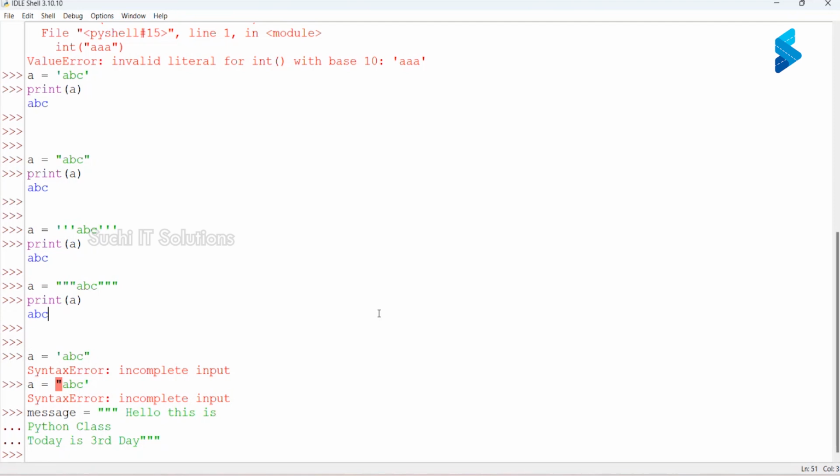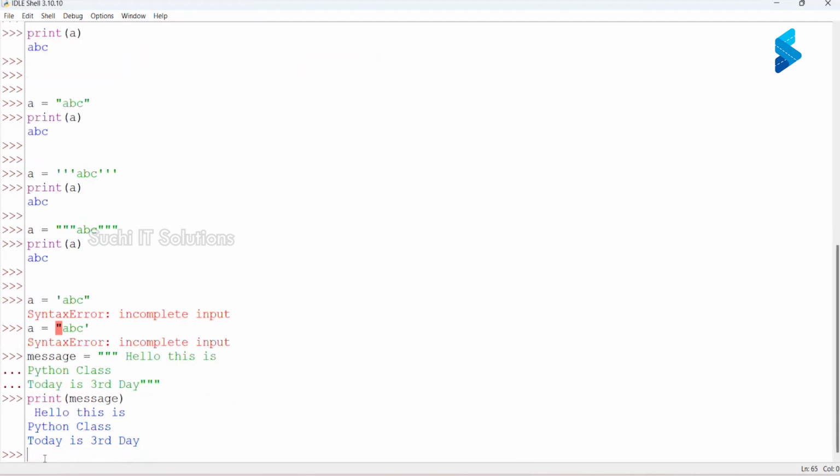So if I just say print message, the variable, you can see the string also is printed in multiple lines, just like the way we have entered.